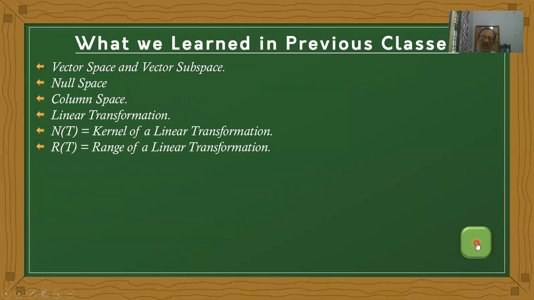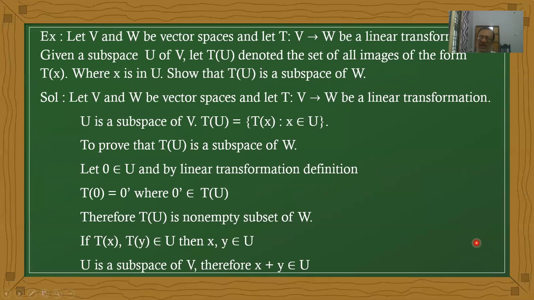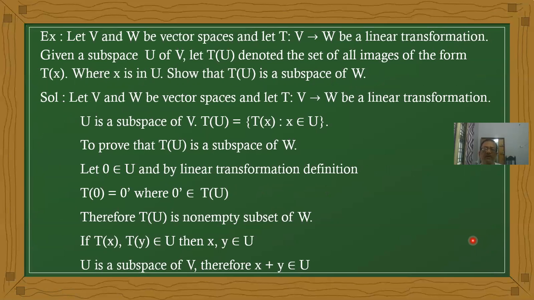Now we start today's class. Here is one problem. Let V and W be two vector spaces, and let T: V to W be a linear transformation.